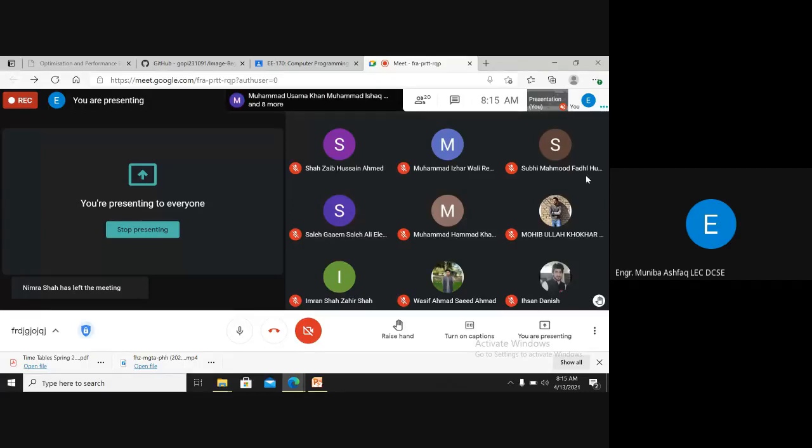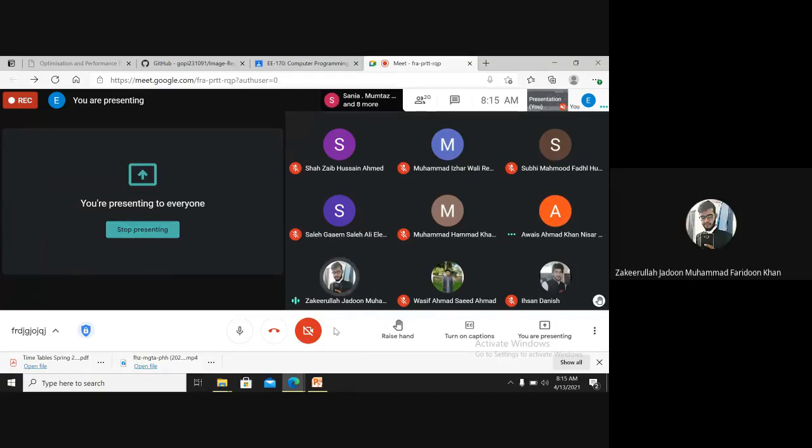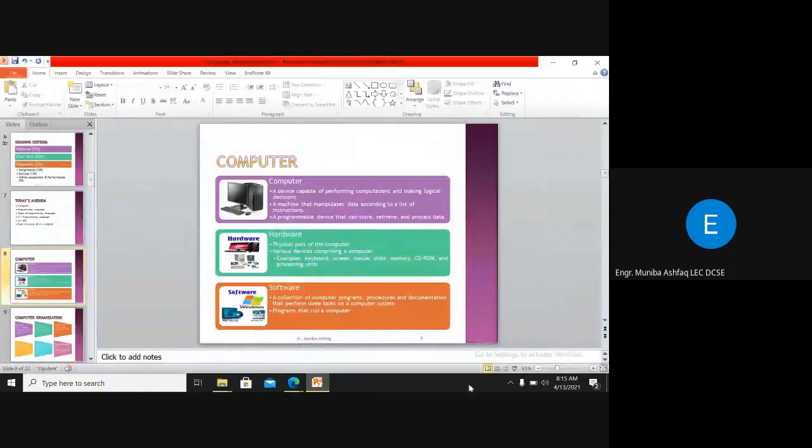So is anyone willing to tell me? This is Zakirullah. Yes. Computer is a machine which takes input, stores it, processes it, and then displays output. Okay, very nice. Your definition is absolutely correct.